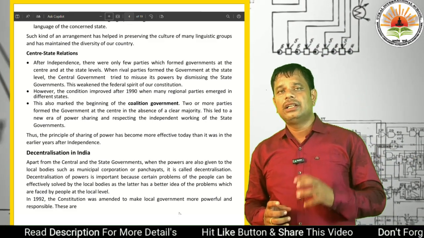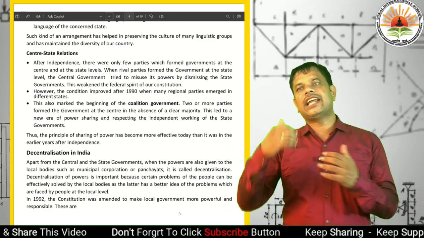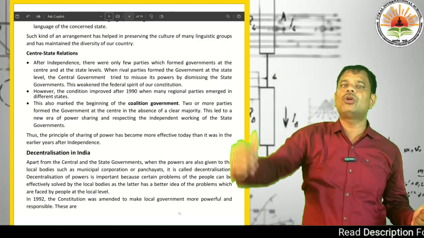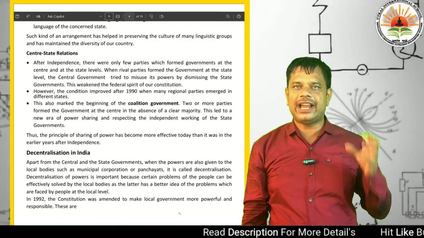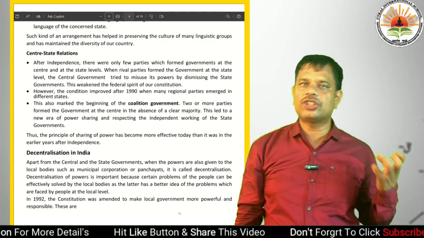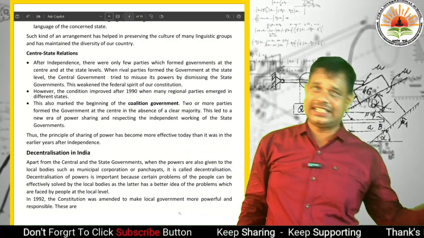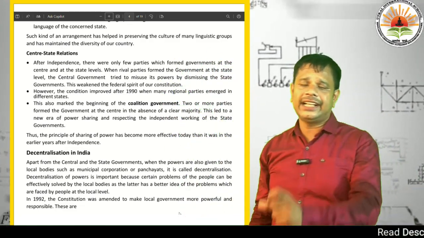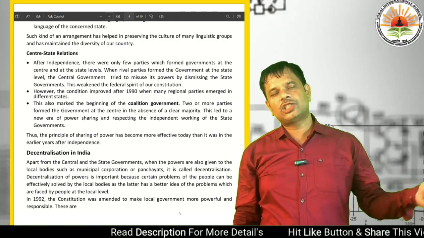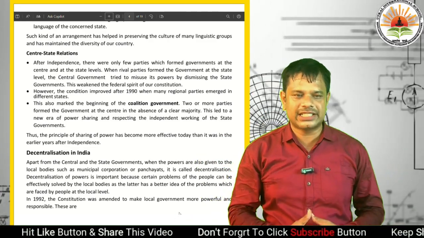Dear students, what happened after independence? There were only a few parties, and if the center was one party's government and the state another party's, the party ruling at the center tried to harass and dismiss the state government, and it weakened our federal system. It is not a good sign for federalism, because a federal system can succeed only without such misuse of power.